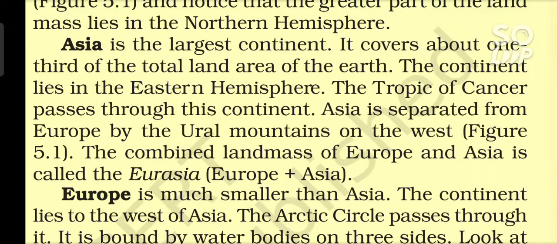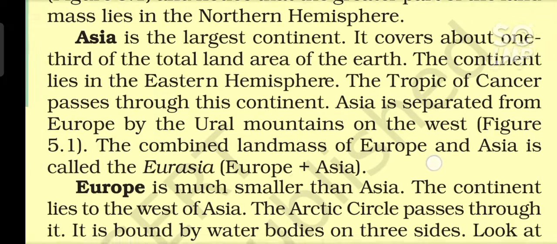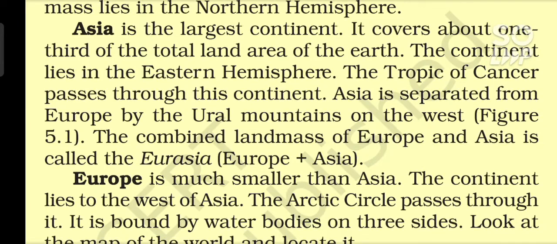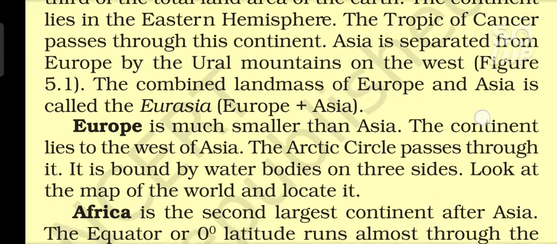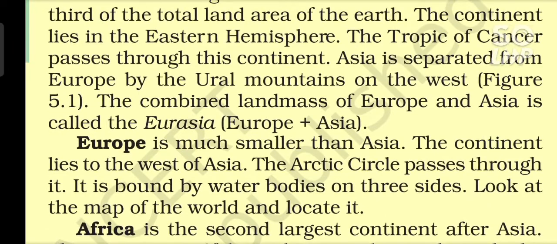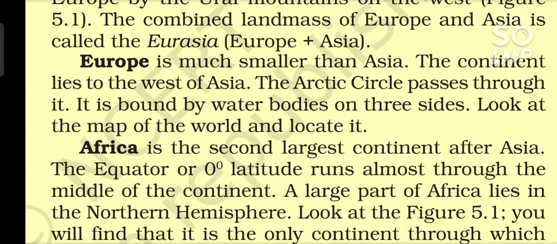The continent lies in the eastern hemisphere. The Tropic of Cancer passes through this continent. Asia is separated from Europe by the Ural Mountains on the west, figure 5.1. The combined landmass of Europe and Asia is called the Eurasia, Europe plus Asia. Europe is much smaller than Asia. The continent lies to the west of Asia. The Arctic Circle passes through it. It is bound by water bodies on 3 sides.